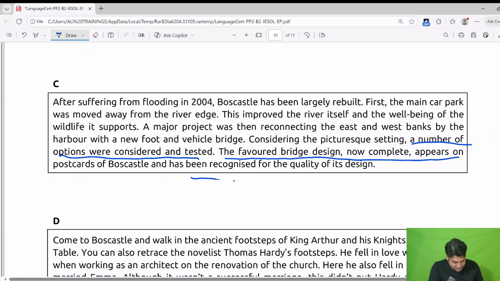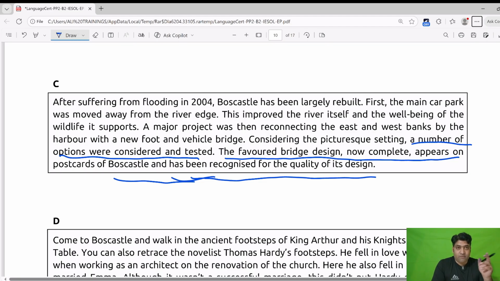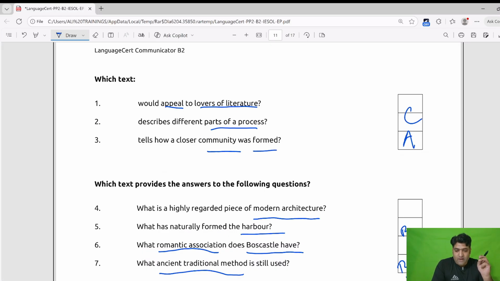Now there is a specific piece of information. Boscastle has been recognized for the quality of its design. Quality of its design, what does it mean? It is a quality of modern architecture, or a specialty of modern architecture. We have read somewhere in the question, now we will locate it there. Which is a highly regarded piece of modern architecture? This is the answer. The answer will be C.